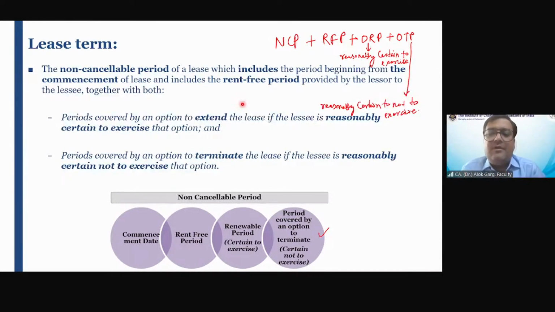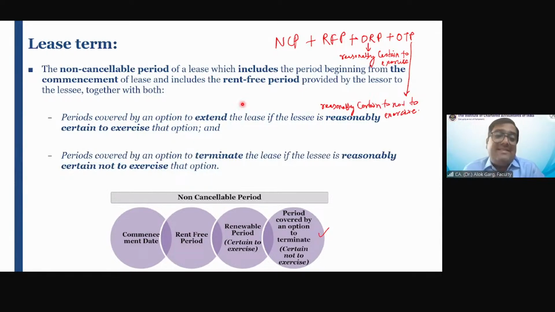Very good. So I have entered into a contract with the lessor and the contract was 2 year non-cancelable period, 1 year optional termination period, and this contract has a renewal period of 3 year also, a subsequent renewal period of 3 year also, right? The first subsequent renewal period.